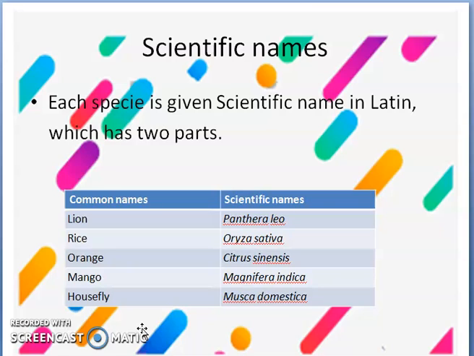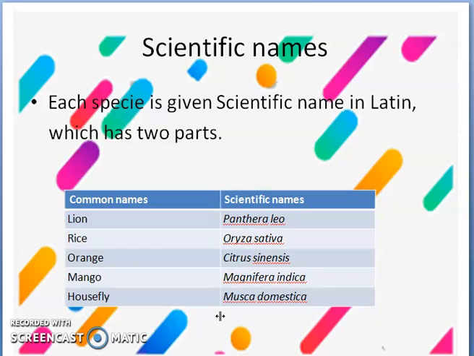The first part of the scientific name is capitalized. The first letter of the first name is capital and reflects the group that the organism belongs to. The second part identifies the species and starts with a small letter. Modern man belongs to the genus Homo, and Homo sapiens is the scientific name of human beings.